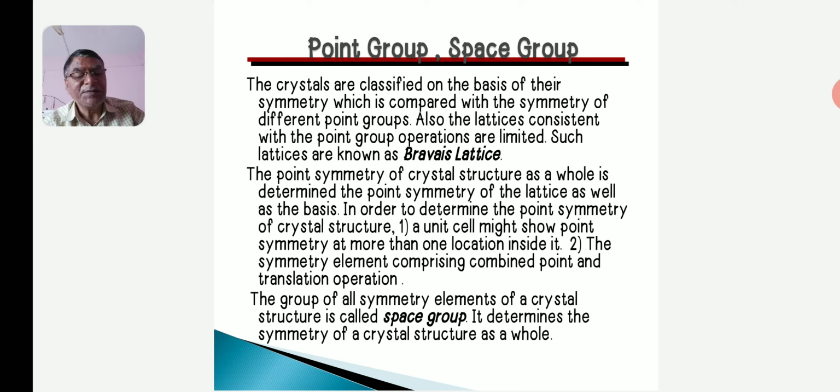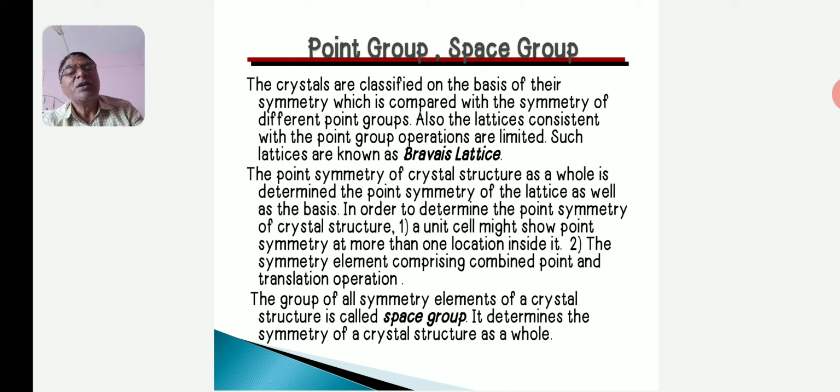Fourth point is there are 230 distinct space groups possible in 3 dimensions, while in point group there are 32 distinct point groups possible in 3 dimensions only. This is the difference between the point group and the space group.